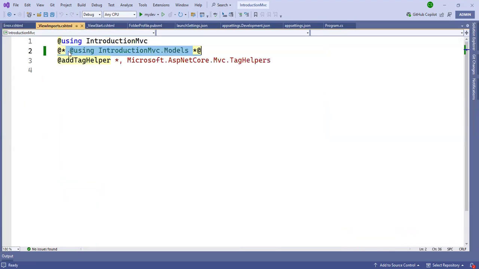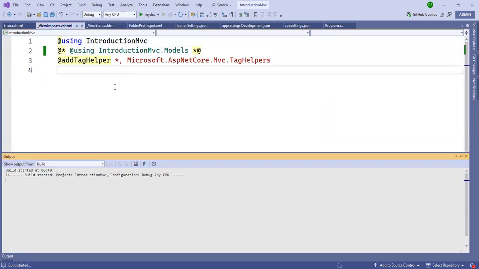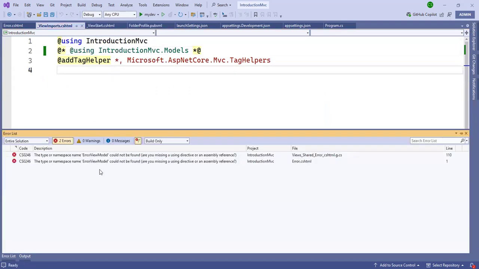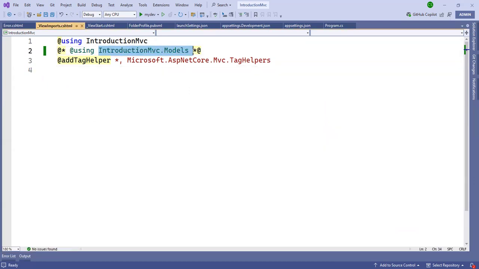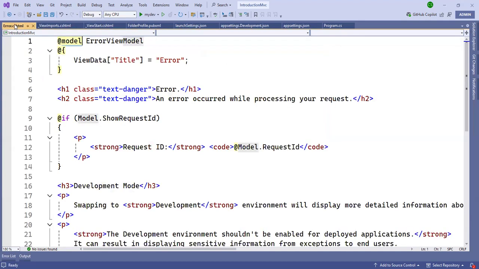Suppose I comment that code, then we need to write the complete line there, otherwise it gives an error. Just I build the application, and this error will come. So we need to write the complete line there.